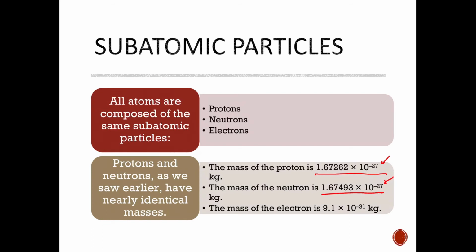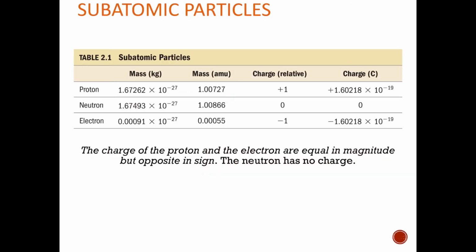And then if you look, the electrons are way smaller. They're almost 1,000 times smaller than the protons and the neutrons. And that's why we treat the electrons like they essentially have no mass, just because it's so much smaller. But sometimes you'll have to actually use the mass if you're going to calculate numbers of electrons and things like that. But for most of our crude calculations, we'll treat them like they don't have any mass.